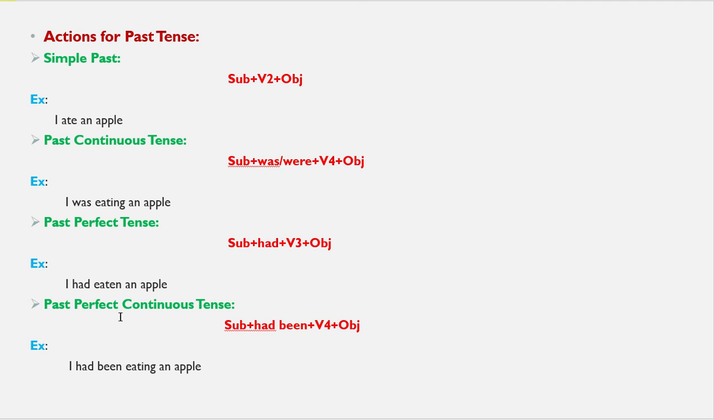Now past perfect continuous tense. An action began in the past and is still continuing in the past, means I started one action some time ago and that is still continuing at that time. It is called past perfect continuous. I will repeat one more time. An action began in the past and is still continuing in the past, that is called past perfect continuous.